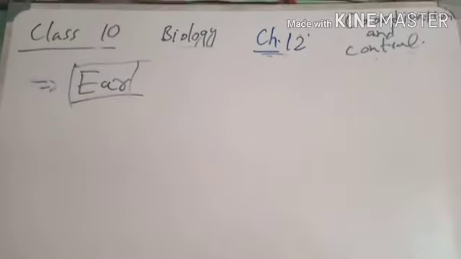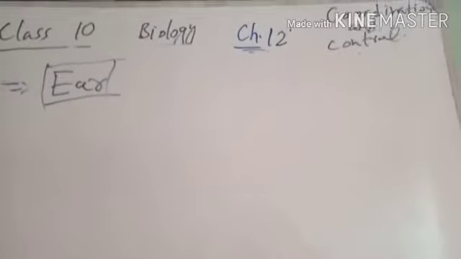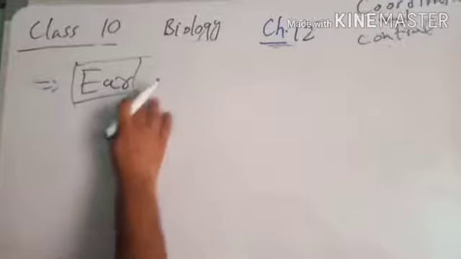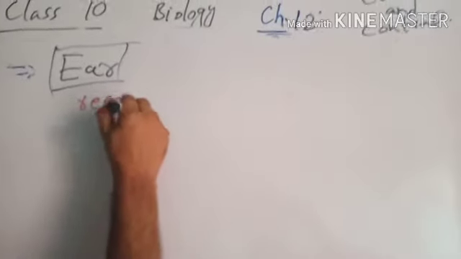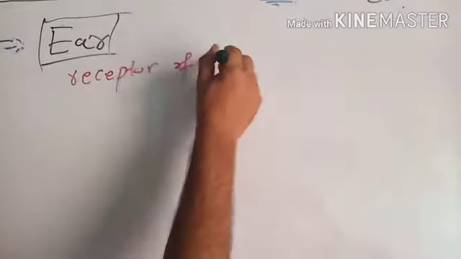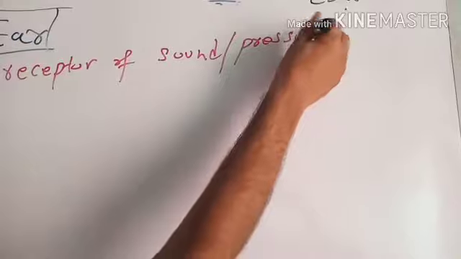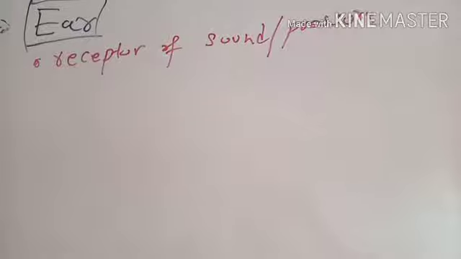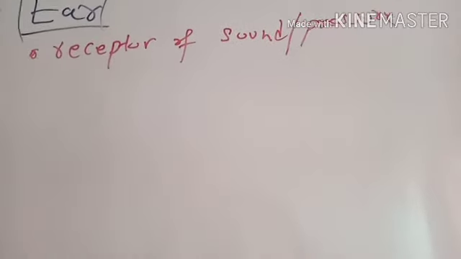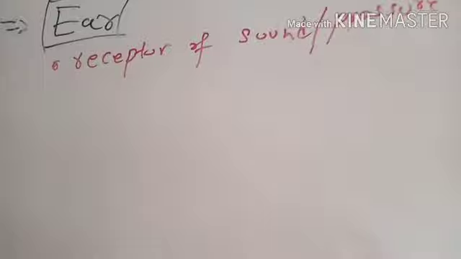Our next topic is ear. In particular, human ear. The role of ear is to receive sound and pressure. It is a receptor of sound and pressure. Hearing is done and maintaining the pressure is done by the help of ear.